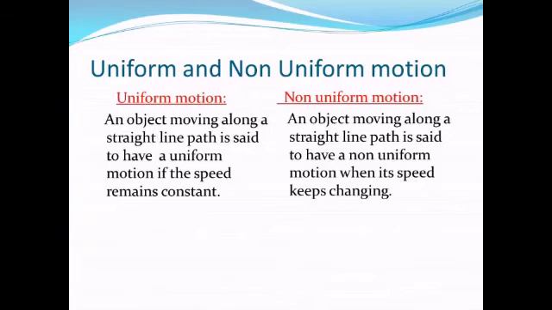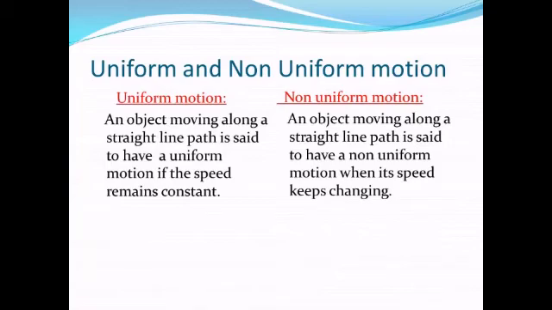Now the next topic we will discuss here is uniform and non-uniform motion. What is uniform motion? Suppose an object keeps on moving along a straight line path, and it keeps on covering equal distance in equal intervals of time, that means it has constant speed, it is not changing its speed. So this type of motion is called uniform motion. So we can say an object moving along a straight line path is said to have uniform motion if the speed remains constant. Okay.